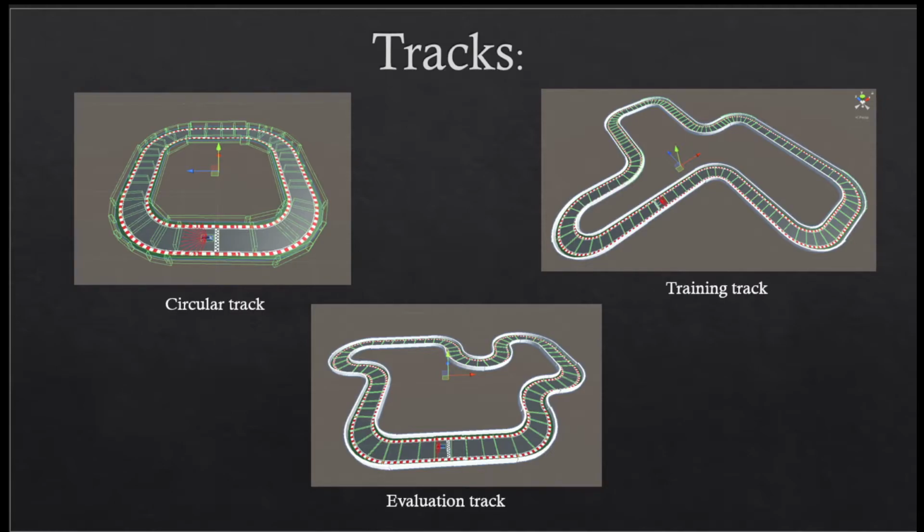On this slide, three different tracks can be seen. The first picture is of the first track created for the project. This track was found to be inefficient, and it was changed to the training track in the second picture. The third picture is the evaluation track, which is the most complex track of them all. It was used to compare and evaluate the agents who managed to successfully complete the training track. The green polygon objects that can be seen are used as checkpoints to navigate the car agents to where they should go.